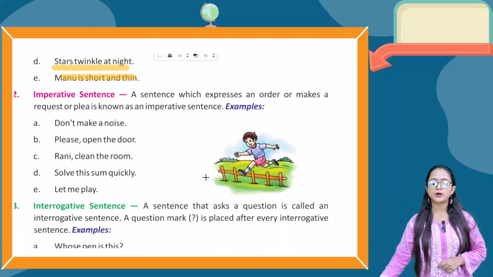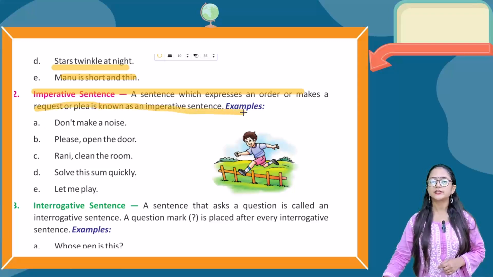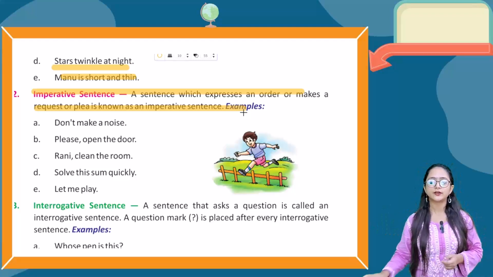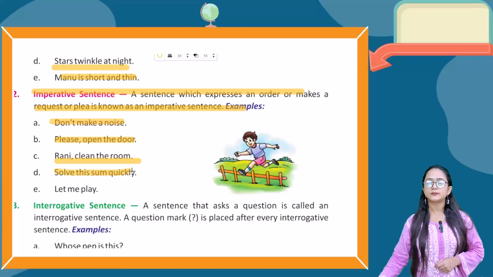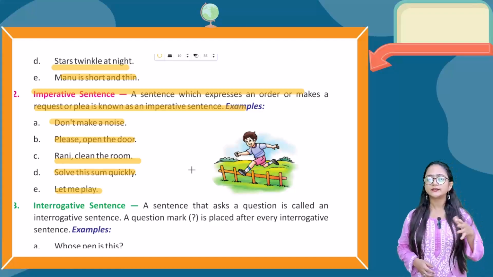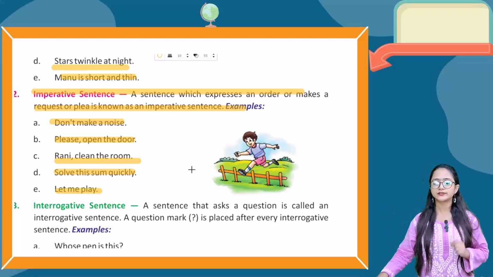Now let's talk about the next type of sentence, that is the imperative sentence. A sentence which expresses an order or makes a request or plea is known as an imperative sentence. For example: Don't make a noise. Please open the door. Rani, clean the room. Solve this sum quickly. Let me play. So here you can clearly see that this type of sentence is somewhere giving an order, somewhere pleading or requesting. Okay, and at the end you can see the full stop, and the first letter is capital.